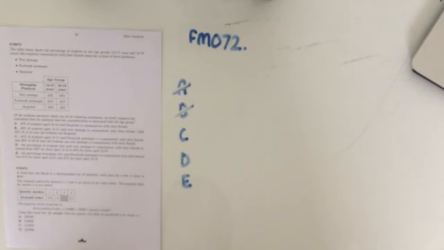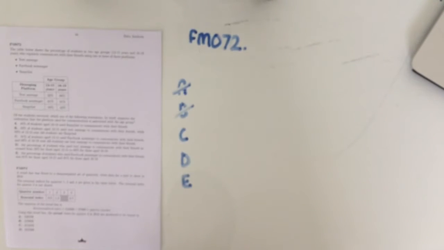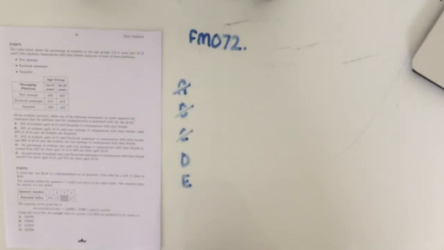Question C says 91% of students aged 12 to 15 use Facebook Messenger to communicate with their friends, and 88% of 16 to 19-year-old students use text message to communicate with their friends. Now, this is once again a bit closer because now we're looking at the two different age groups. However, we've just compared two different platforms. We've compared Facebook Messenger for 12 to 15-year-olds against text message for 16 to 19-year-old students, which means that, once again, C is not our answer because we are looking for the two different age groups being compared